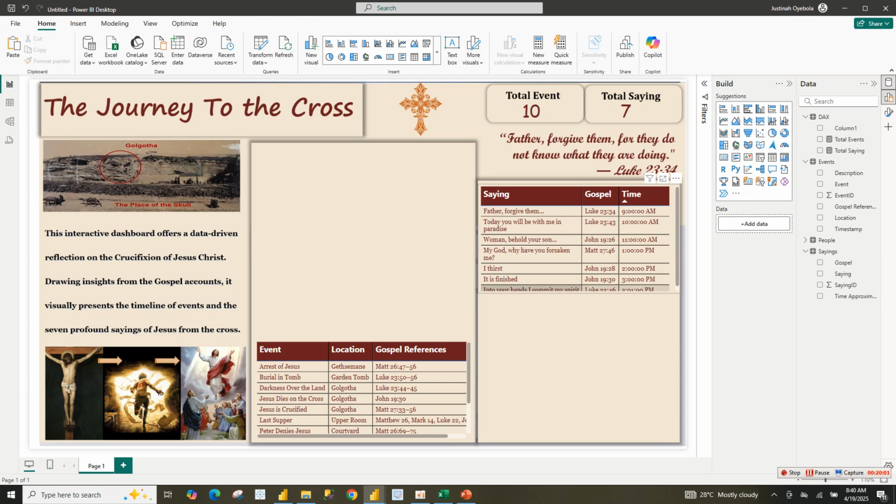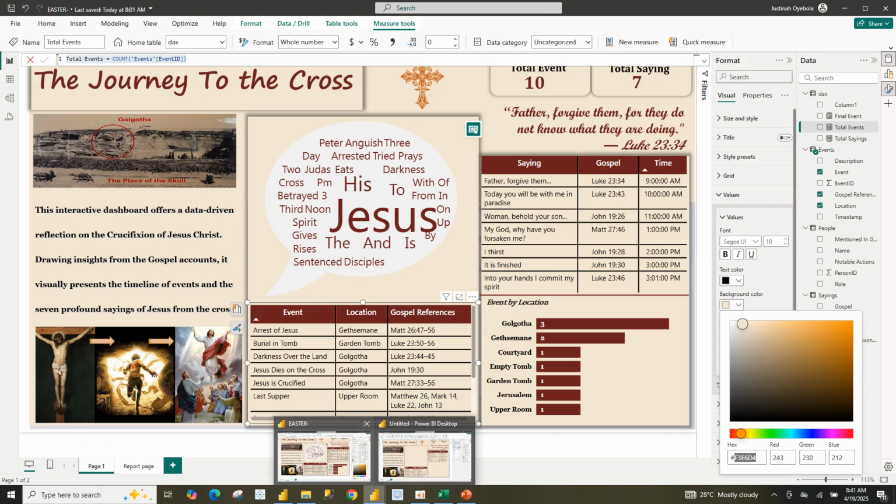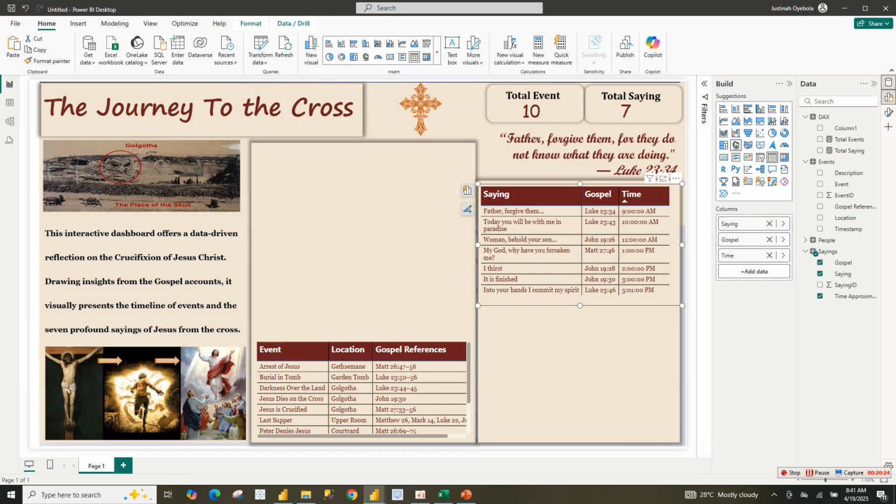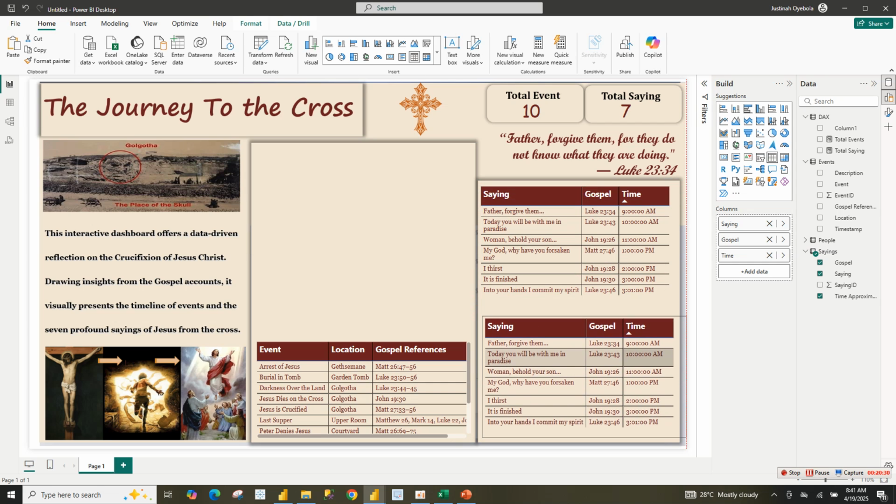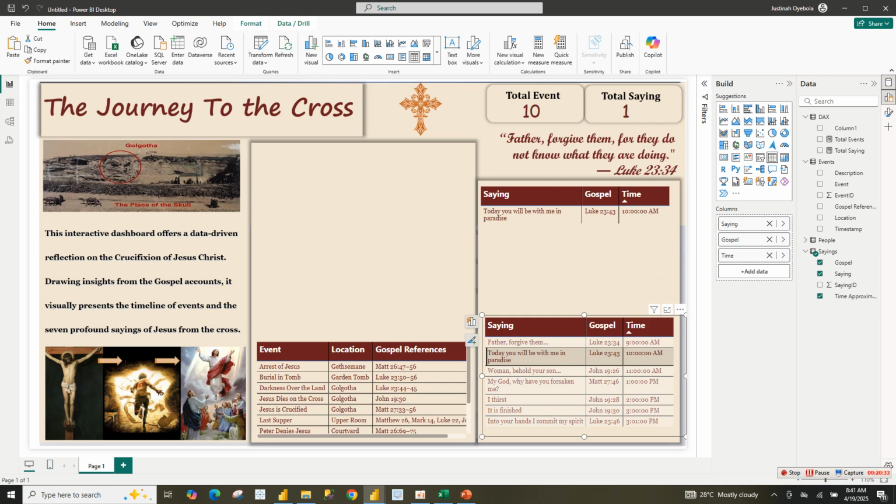So the next thing that I'm going to do is this. The next thing that I want to do now is this bar chart. That's the events by location. Events by location. So I can copy this, then change this to bar chart.